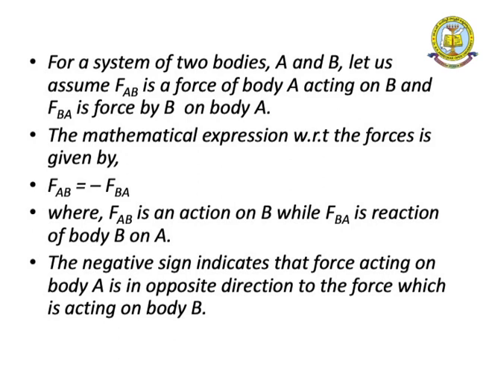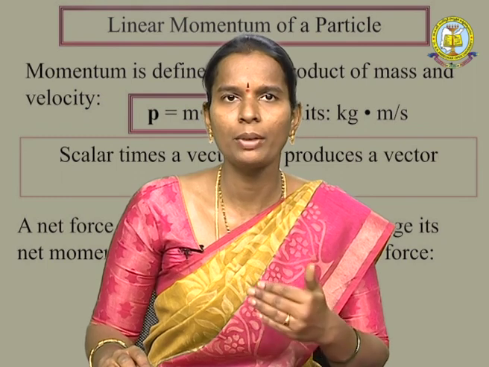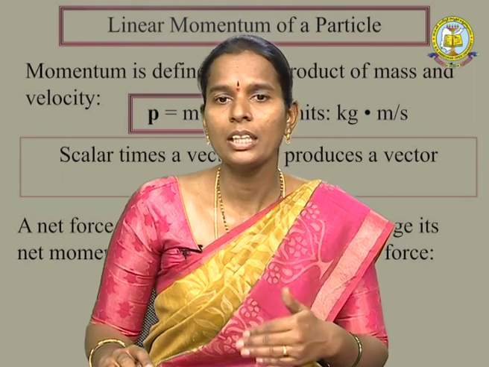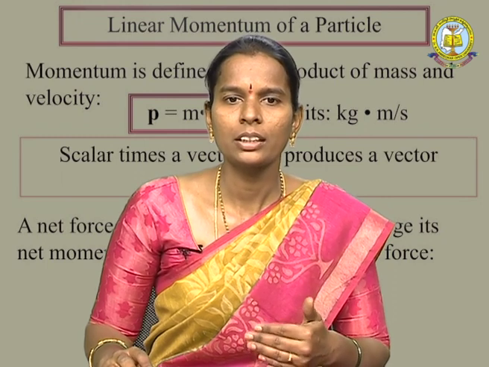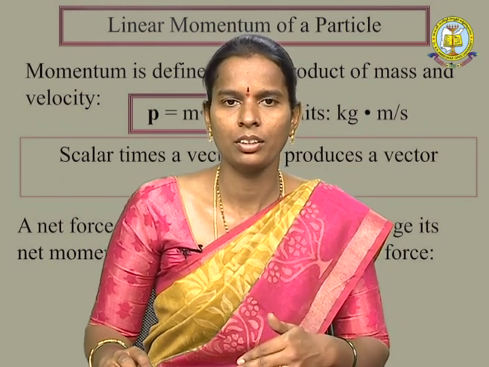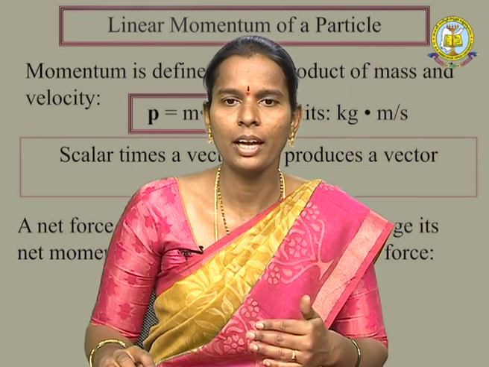The negative sign indicates that the force acting on body A is in the opposite direction to the force which acts on body B. So FAB is an action on B, while FBA is an action on A. That is action and reaction. Mathematically, FAB is equal to minus FBA.